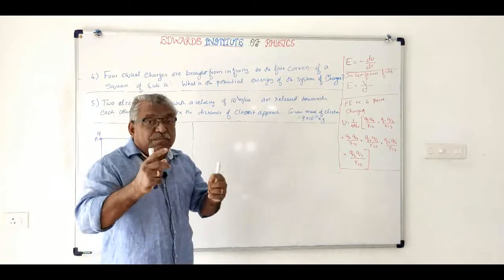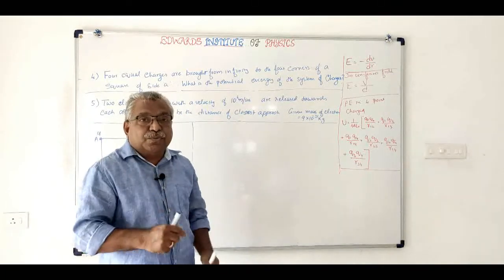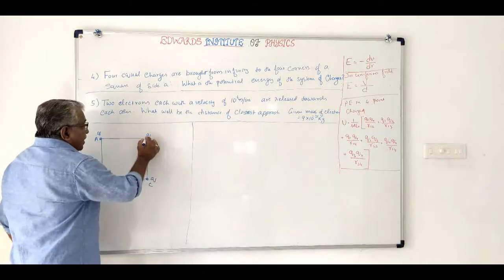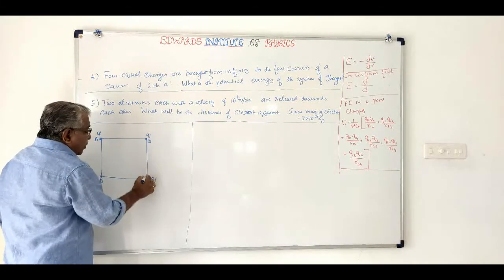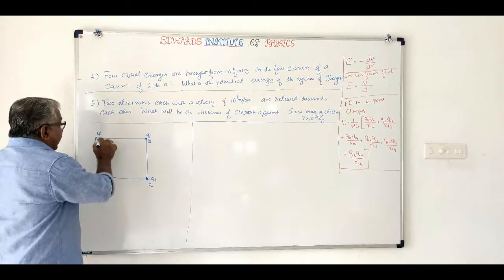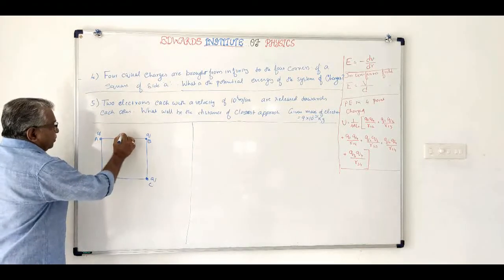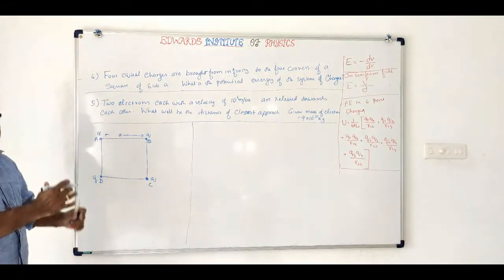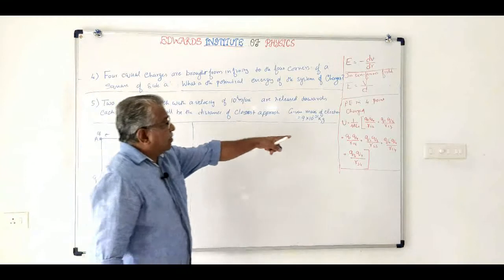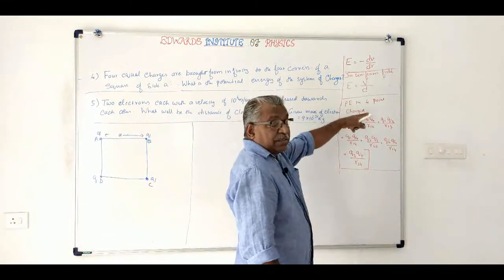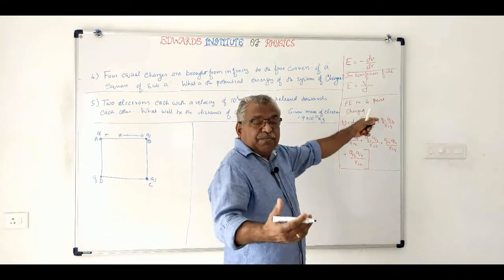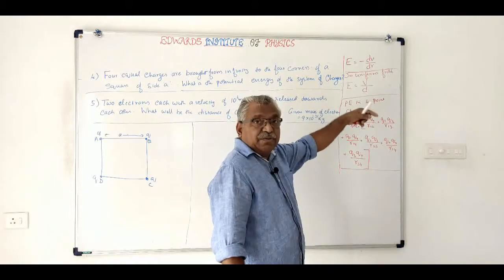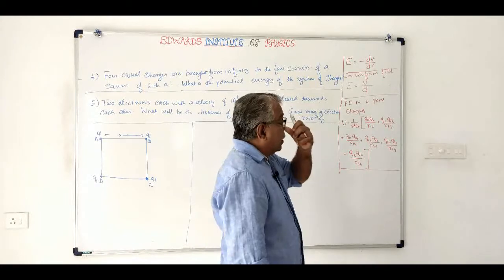See, 4 equal charges are brought. Let it be Q. So, 4 equal charges are brought and fixed on the 4 corners of a square of side A. This side is A. What is the total potential energy? We know this formula for potential energy in point charges. That may be 4 or 5, whatever it is. You can develop the equation for 4, 5 or any number of charges.